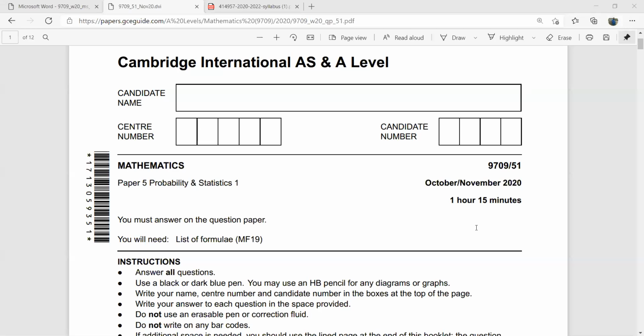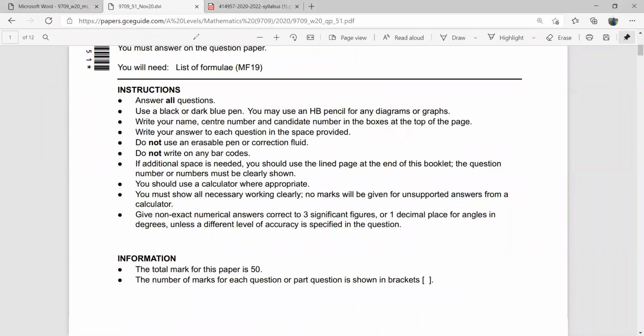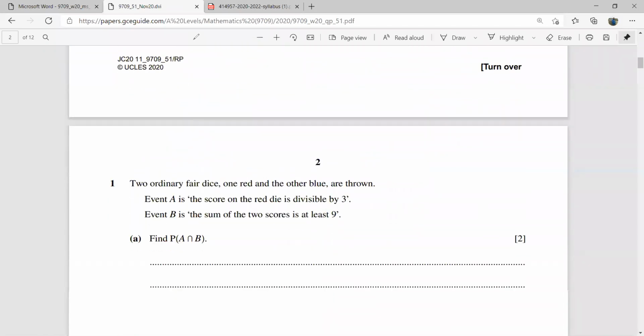Bismillahirrahmanirrahim. Let's start this November 2020 paper 51. That is a paper of statistics and probability. Okay, so here we are. Let us start this. Pehla question.